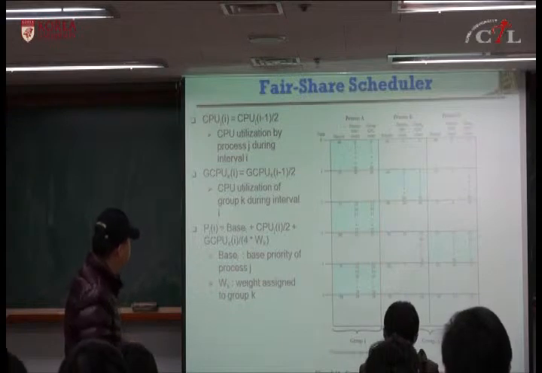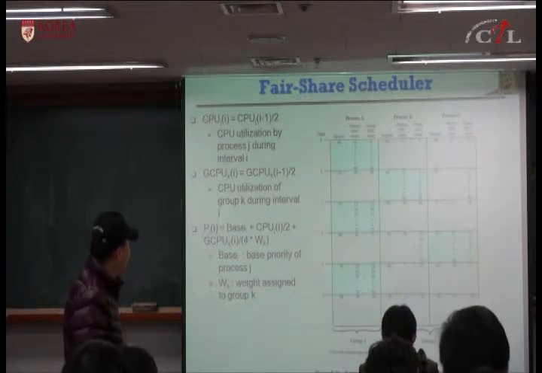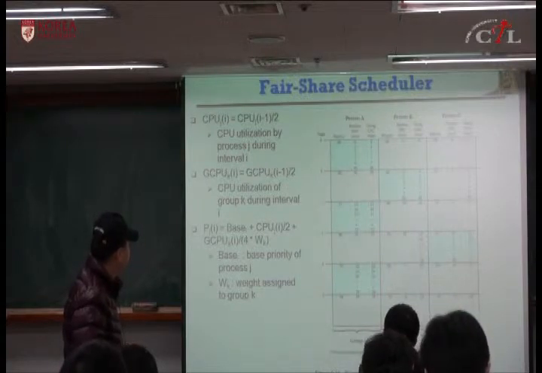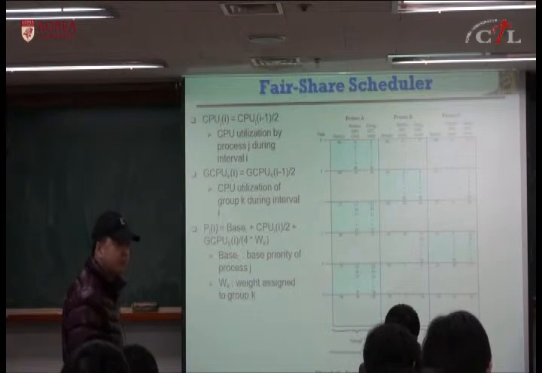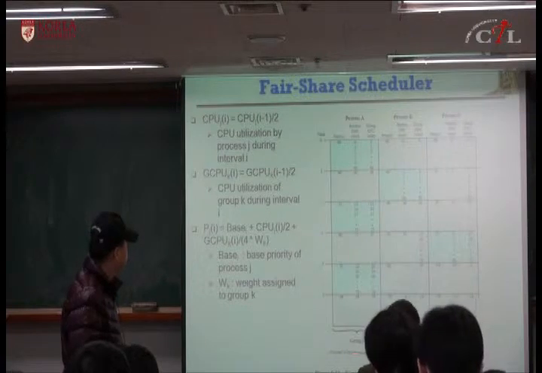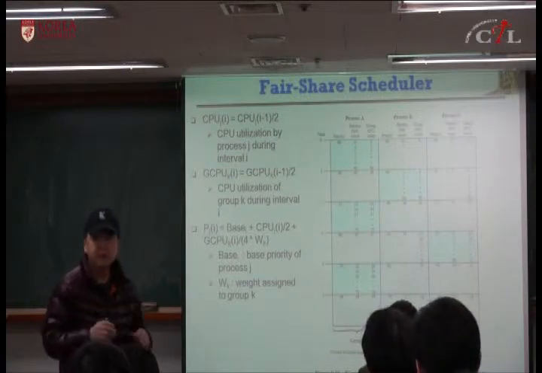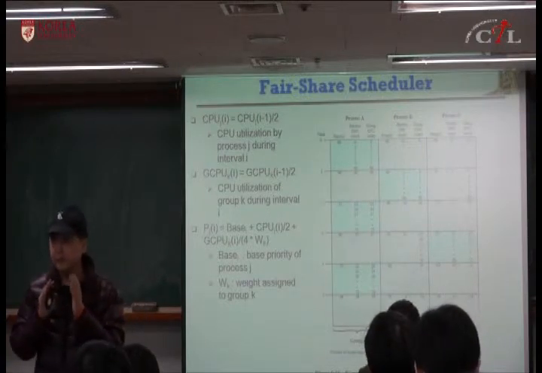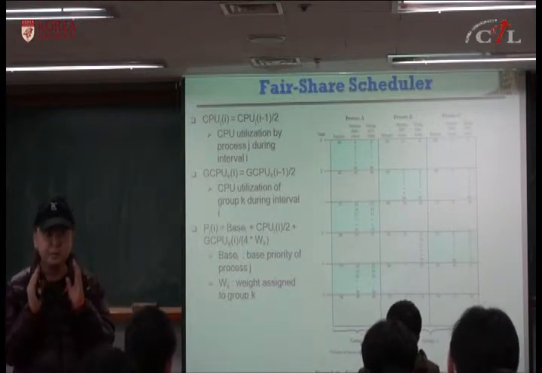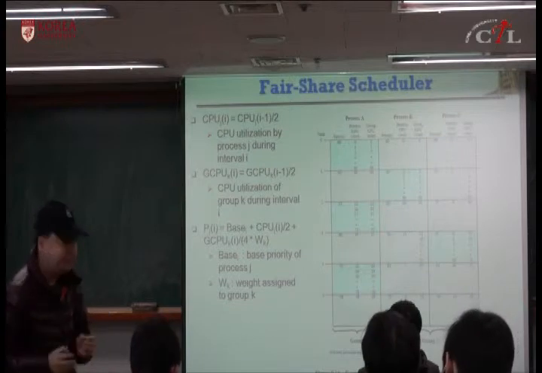So in this example, we have 2 groups. Group 1 has only 1 process. Group 2 has 2 processes. And for each group, we assign a fair share weight of 0.5 to group 1 and 0.5 to group 2.